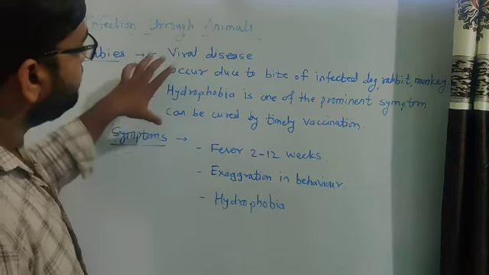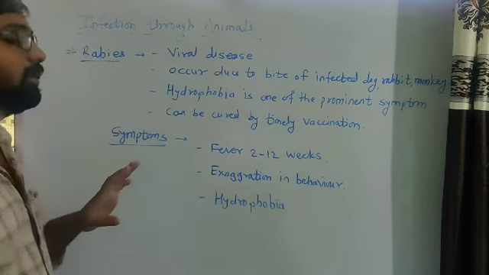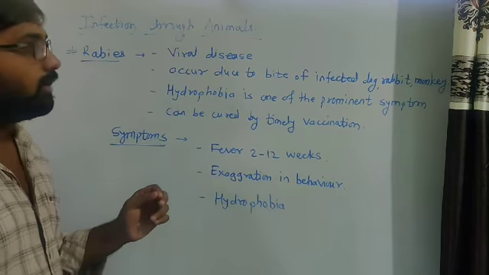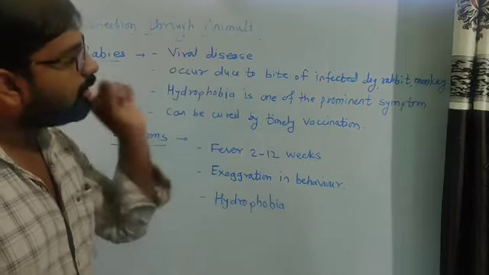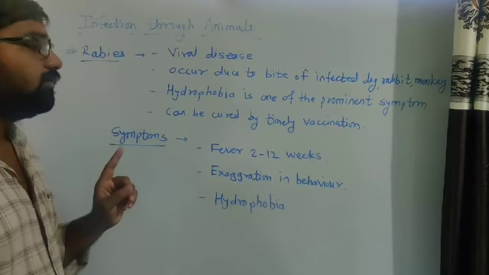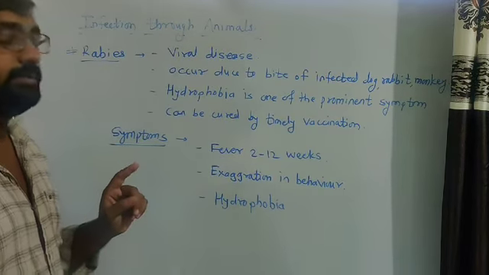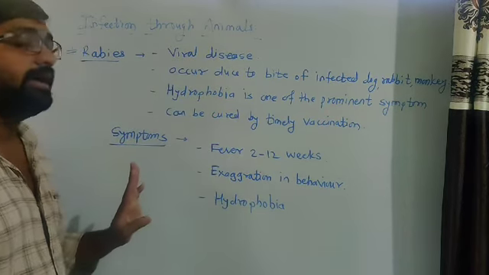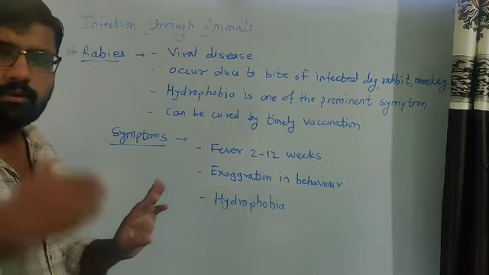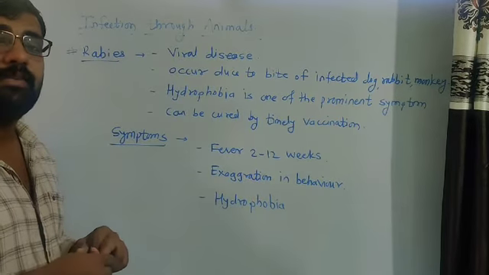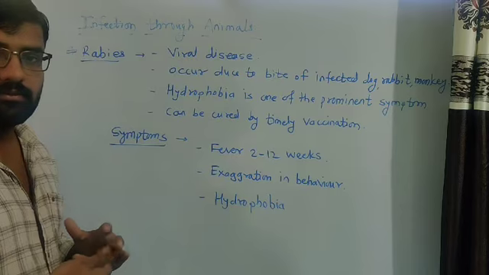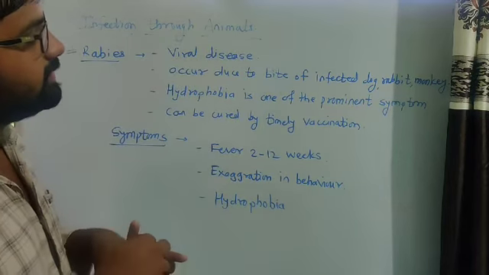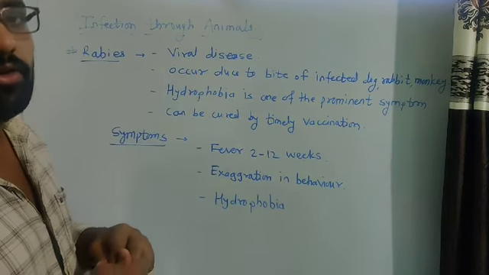So these are some general information about rabies. It is a viral disease that occurs due to the bite of an infected dog, rabbit or monkey. Hydrophobia is one of the important symptoms of this disease. It can be cured by timely vaccination, but we have to take that vaccination before the symptoms show in the body. In the early time we have to take vaccination, then the disease can be cured.